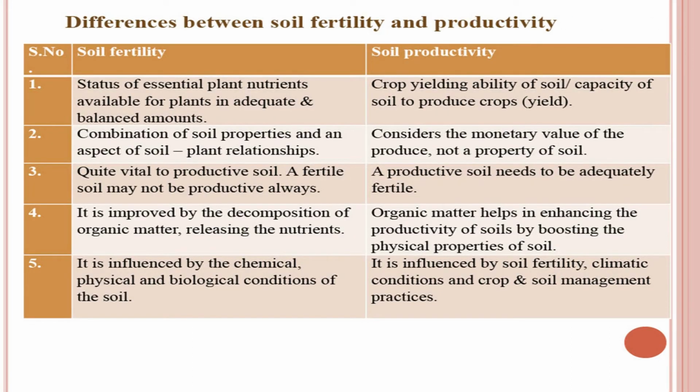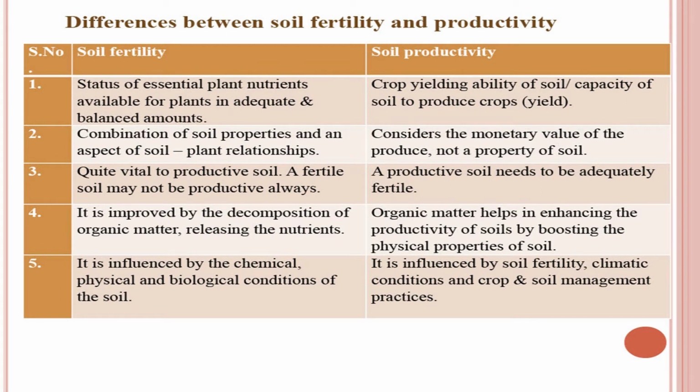Now, let us see the difference in soil fertility and productivity, how these two are different. Number 1, status of essential plant nutrients available for plants in adequate and balanced amount. This is soil fertility. Soil productivity is the crop yielding ability of soil or capacity of soil to produce crop.